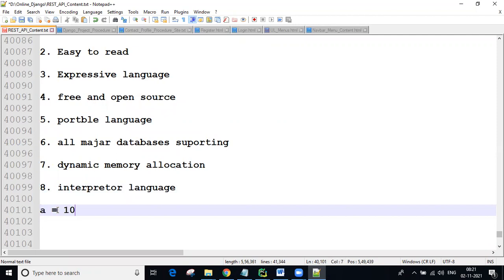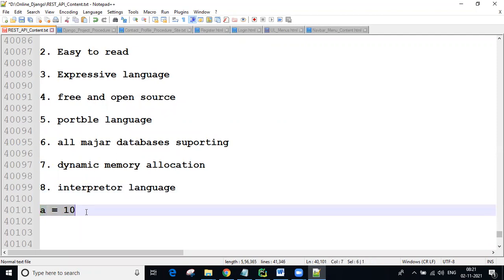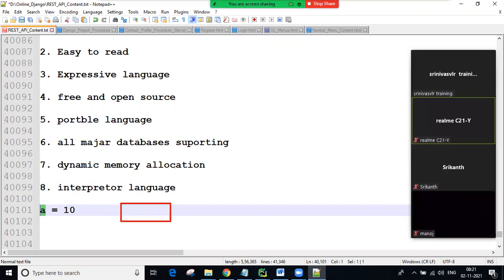A equal to 10, I am giving. So whenever I come to the next line, immediately this line executes, immediately storing the value 10 into variable a. In the memory allocation, the value 10 is stored and variable a is represented here, guys.